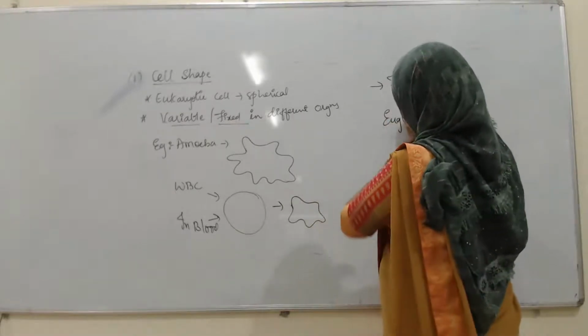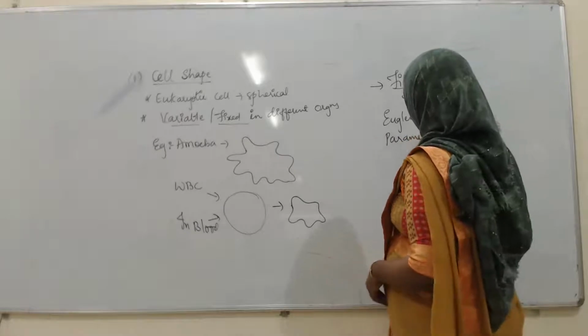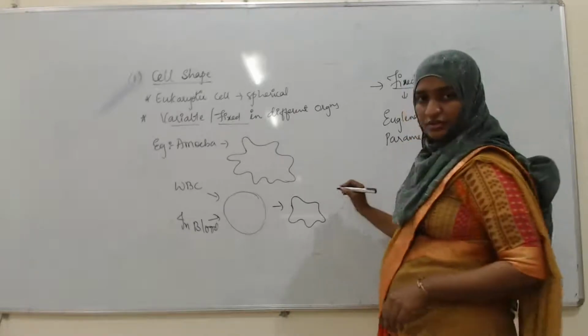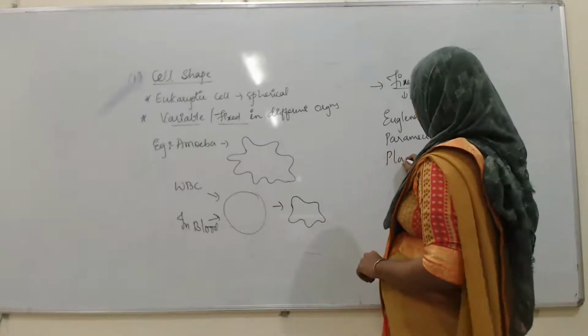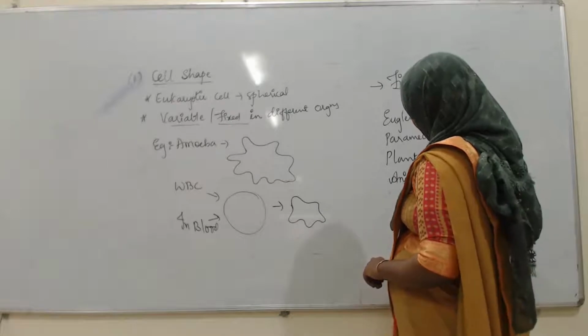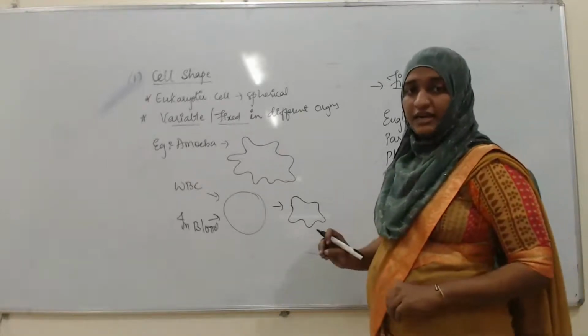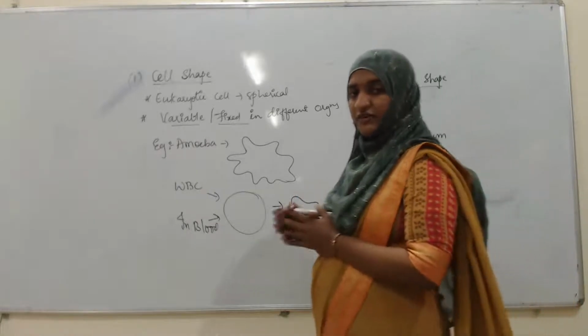Euglena, Paramecium. It means the cell shape is not going to change. Euglena, Paramecium, then the plant cell, and animal cells: in all these organisms the cell shape will be fixed. In any condition, they are not going to change their shape. That means a fixed type.